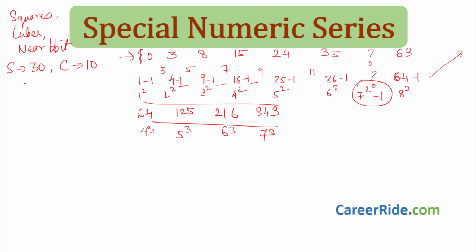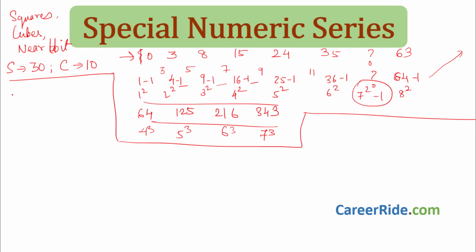Now after this, let's take a look at another very important special series, and that is the prime number series. You know what prime numbers are? Prime numbers are those numbers which are divisible only by themselves and 1, no other number. We know 1 is not a prime number. Prime numbers start with 2, 3, 5, 7, 11, 13, 17, 19, and so on. This is the prime number series.